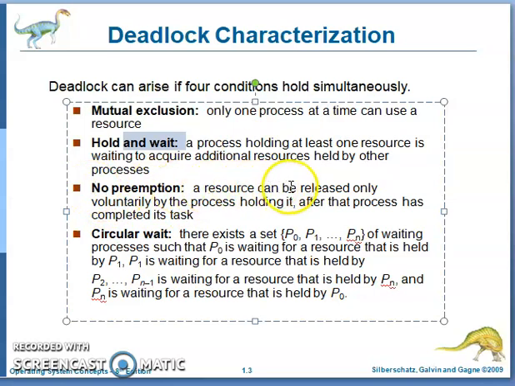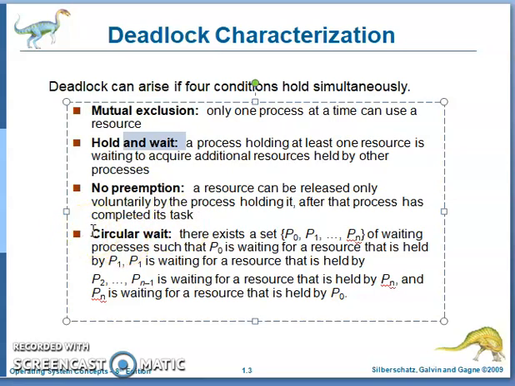A resource can be released only voluntarily by the process holding it after completion of its entire task. Whenever the process completes its task, only then can it release the resource. In the middle, the process will not release the resource. That is called no preemption.